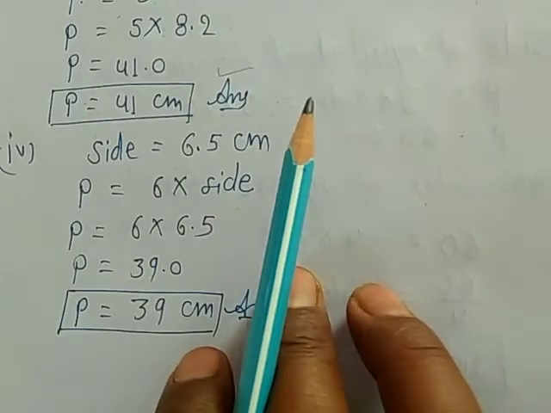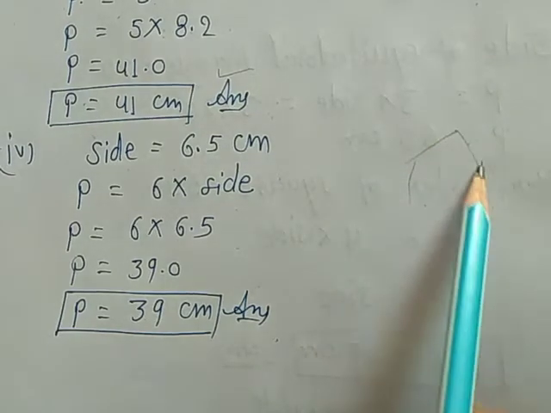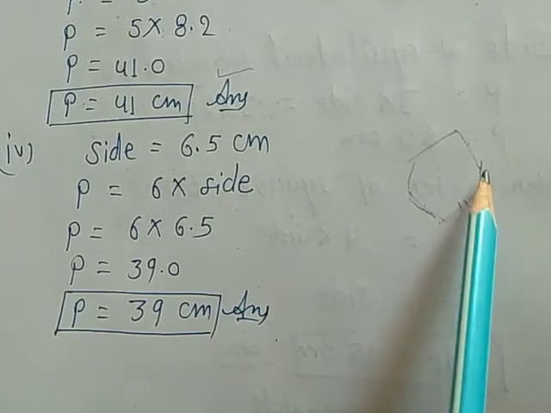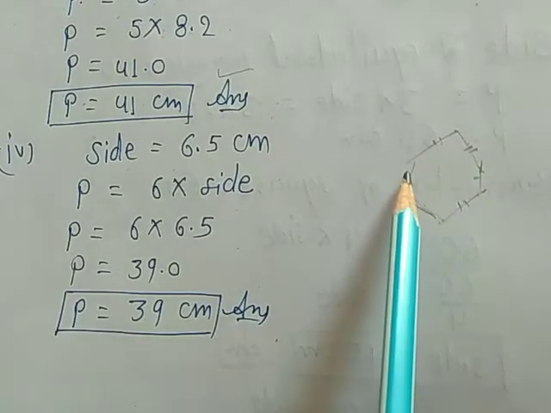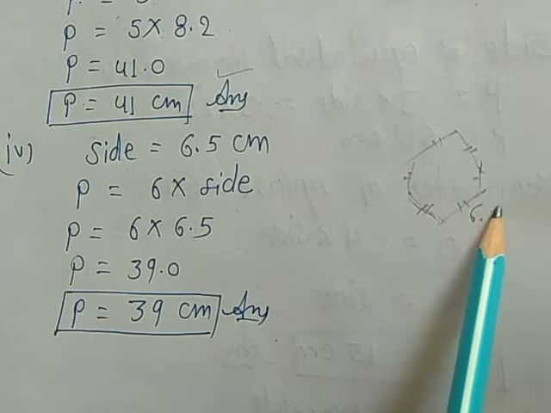Part 6, side is 6.5 centimeter. This is hexagon. Hexa means 6-sided. And this is regular. All sides are equal. All these 6 sides are equal of this figure. This is hexagon. One side is 6.5 centimeter.